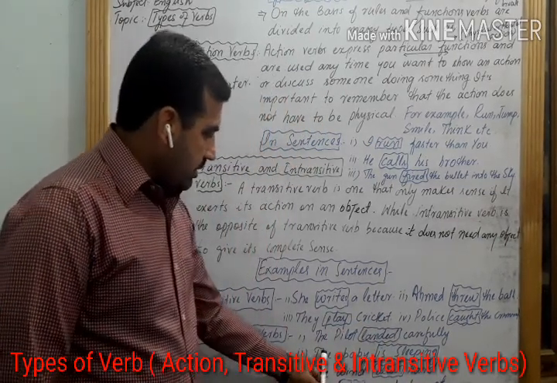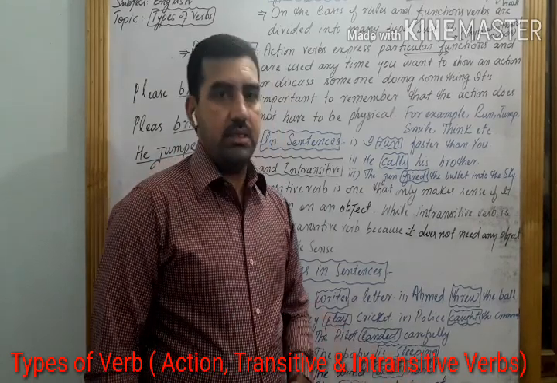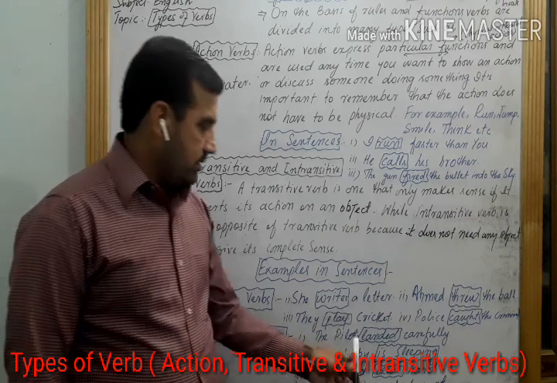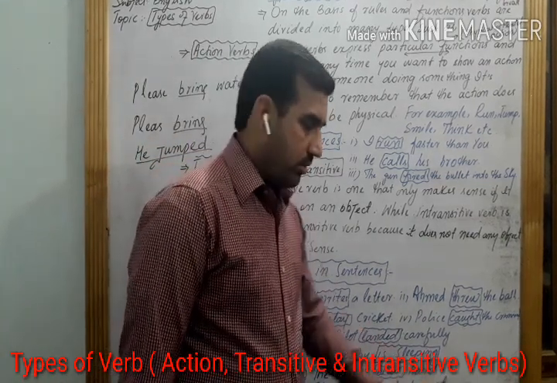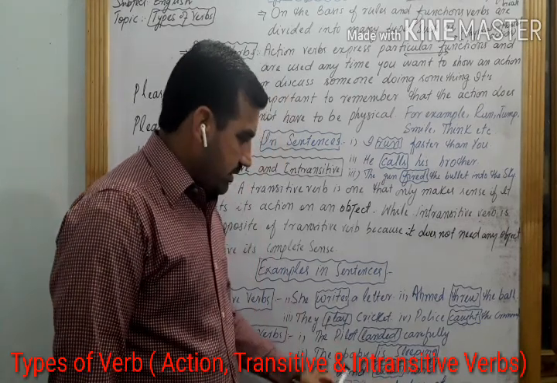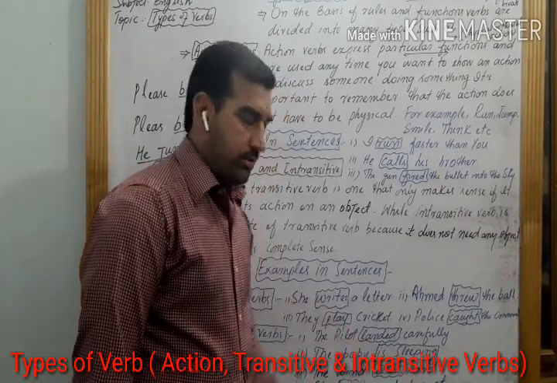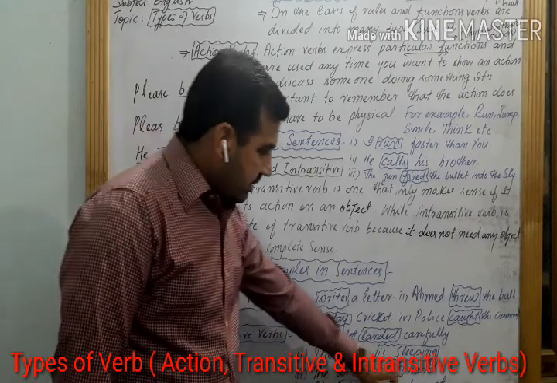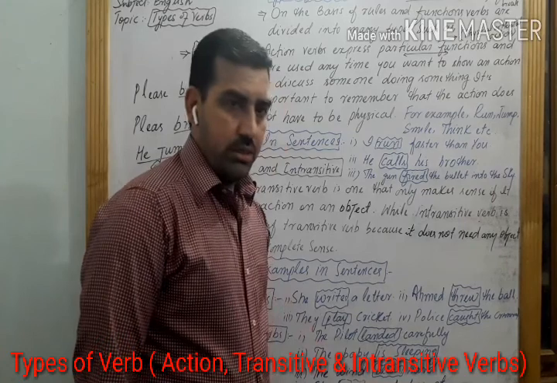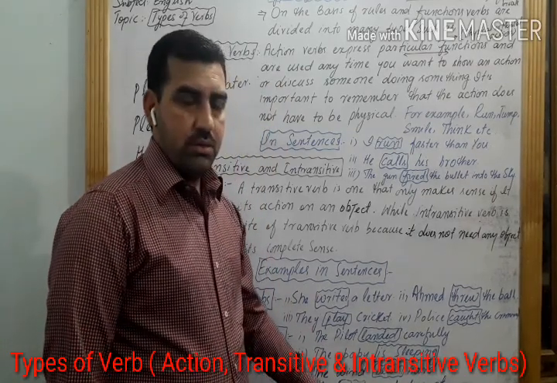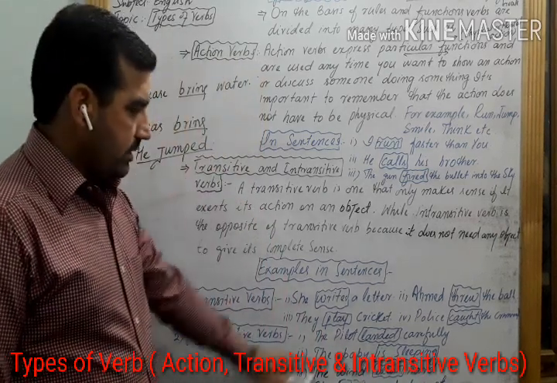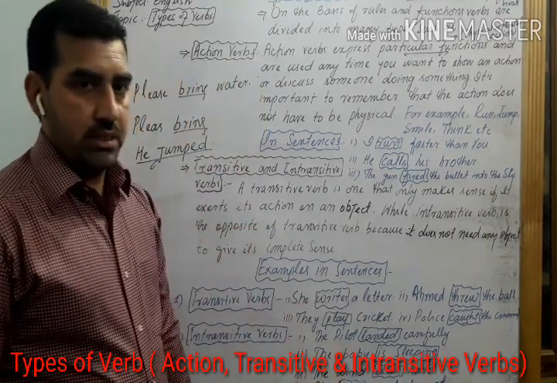Second example, the baby is sleeping. Is sleeping is an example of an intransitive verb because this sentence lacks an object. Third example, the wind blew hard. This sentence also lacks an object, but this sentence gives a complete sense. Fourth one, she is a doctor. This sentence also lacks what? An object. But these are all the examples of intransitive verbs.